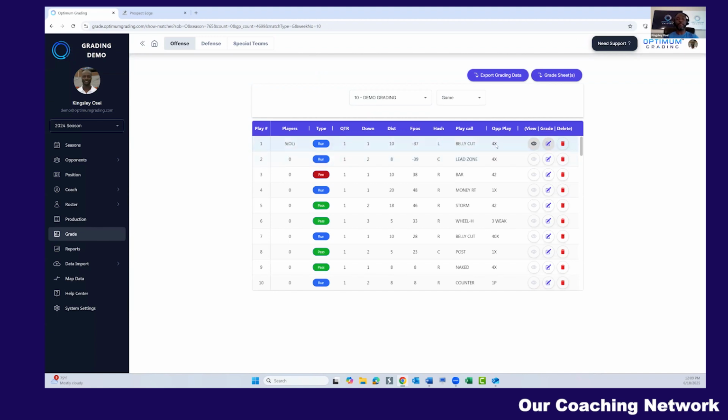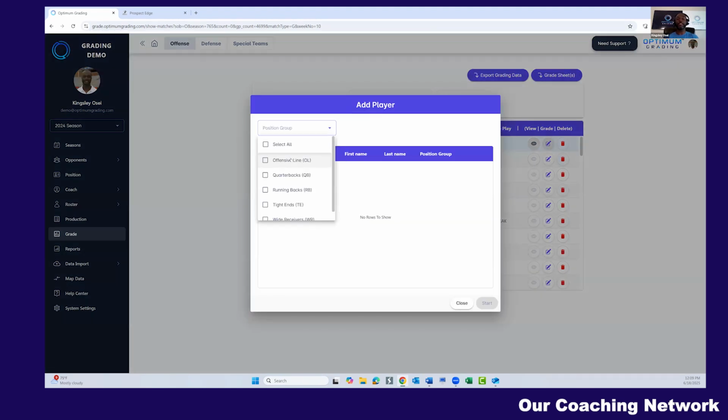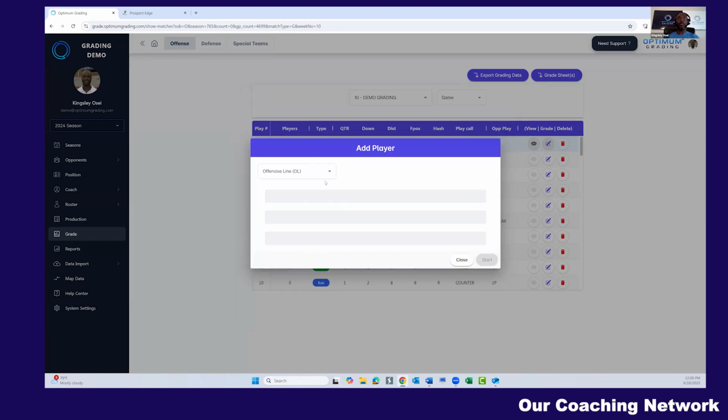The data is coming from the breakdown. The software works with Catapult, DV Sport, Huddle, Quick Cut, whatever video source they have. They pull everything right in here. So now the coaches will simply come in here and say, "Hey, I want to grade this position group." Again, if I'm a position coach, I'm only going to see the position that I've been assigned to evaluate. If I want to grade the O line here, I click on the O line.